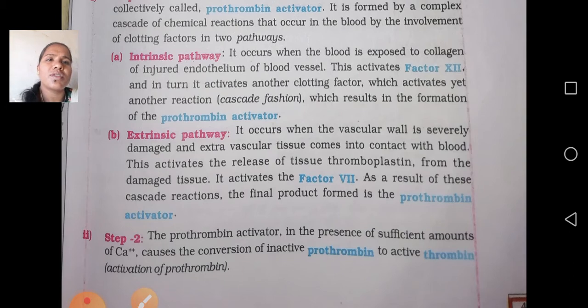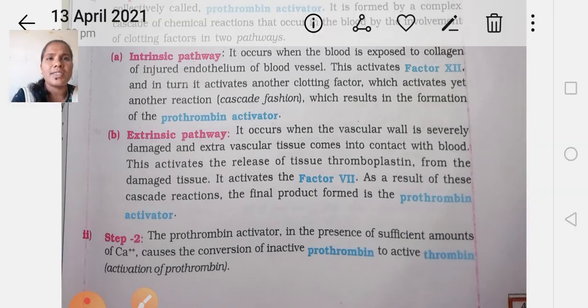Next, coming to step 2. Here, prothrombin activator, in the presence of sufficient calcium ions, causes the conversion of inactive prothrombin to activated thrombin.